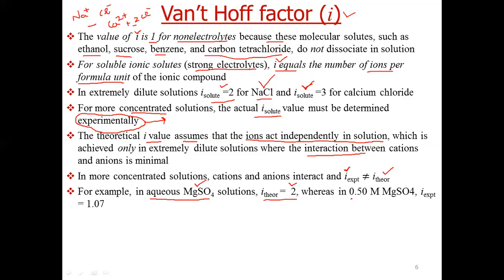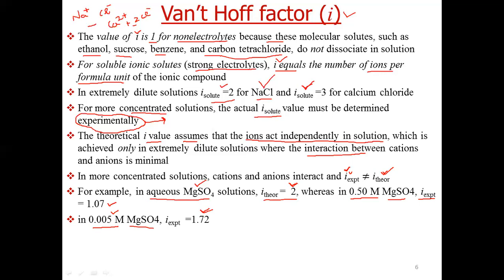But for a 0.5 molar magnesium sulfate solution, the value of iota comes out to be 1.07 if we measure it experimentally. And when the solution is dilute, 0.005 molar, its value comes out to be 1.72. Now you can see the more dilute the solution, the closer the experimental iota is to the theoretical iota. So this value is getting closer to 2.